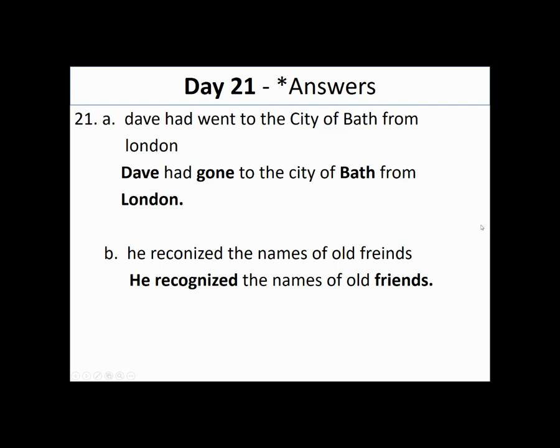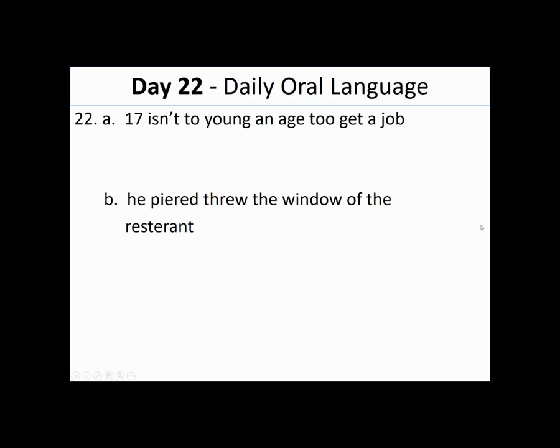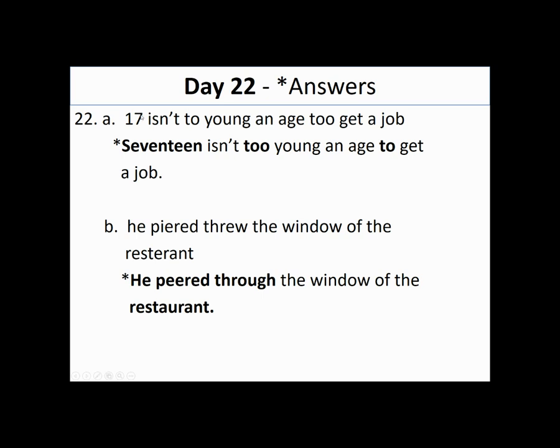All right, day 22. Our first sentence here, sentence A reads, 17 isn't too young an age to get a job. We start off with the number 17. You can change this to the word 17 if you want to.